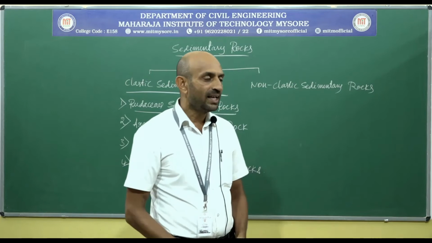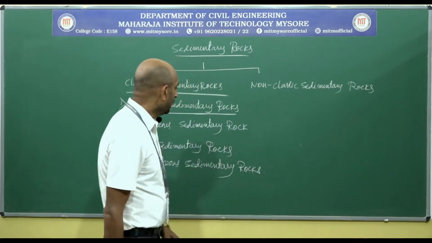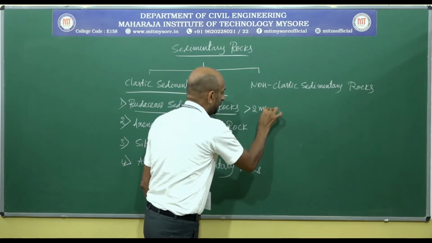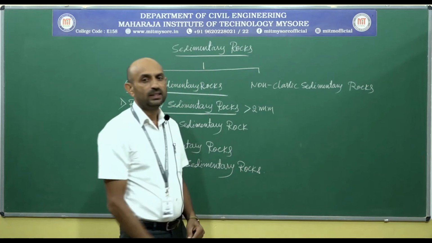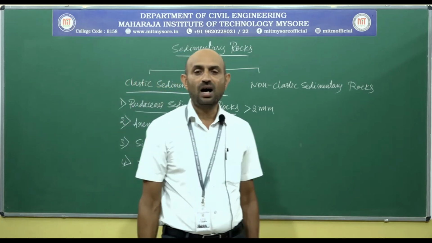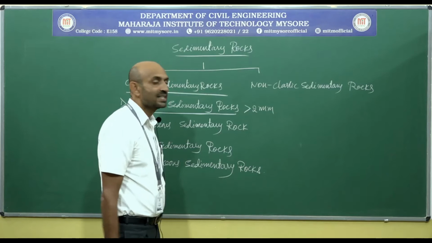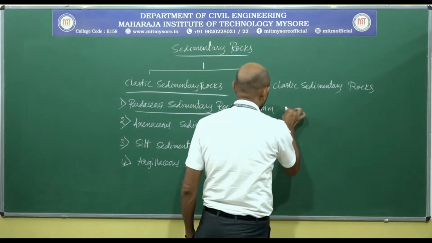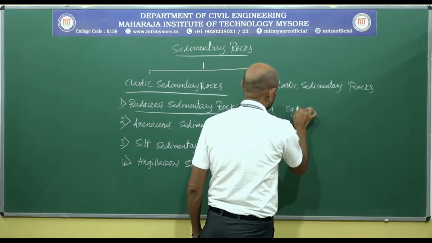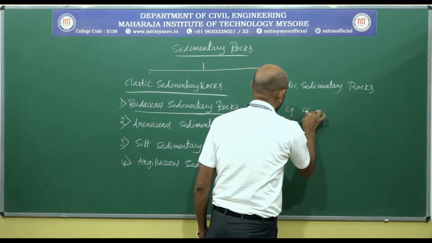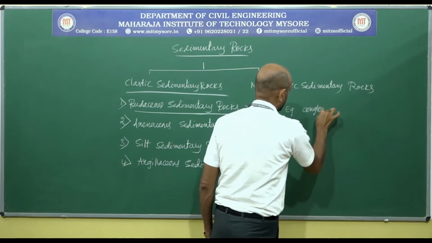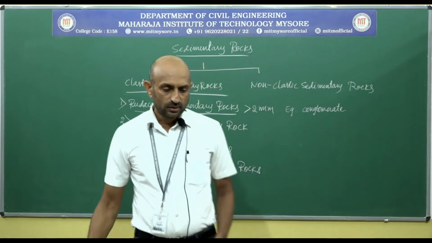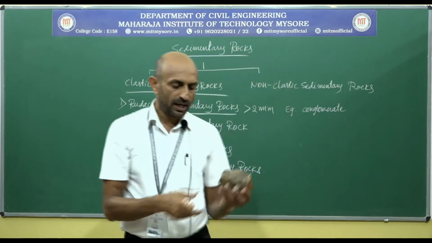If the grain size of the sediment is greater than 2 millimeter, such sedimentary rocks are called as rhodaceous sedimentary rocks, in which we are going to find as an example conglomerate. This is the rock conglomerate.